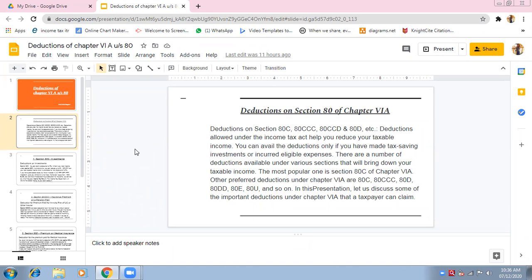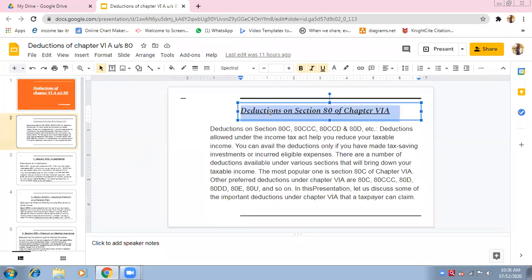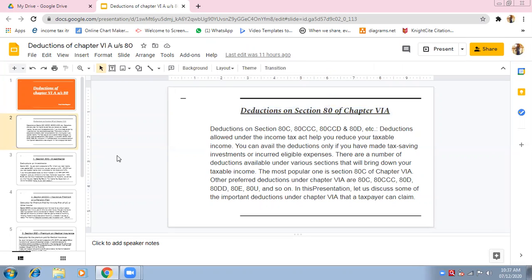If you don't have deductions, if you don't have this benefit, then your income would be 10 lakhs only. No deductions are availed, then your income would be 10 lakhs, and on 10 lakhs you will be paying taxes. If deductions are available, you are getting the benefit of deductions under section 80.